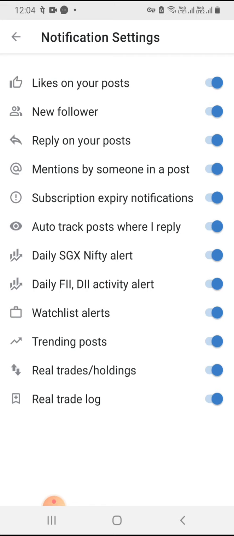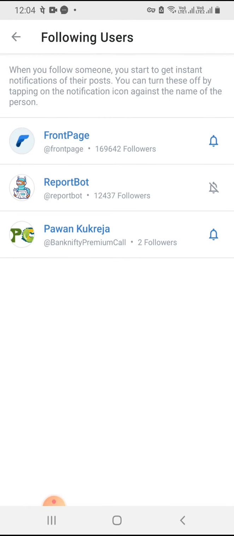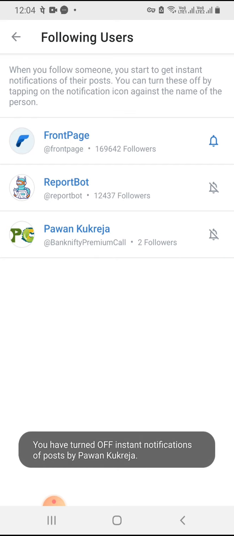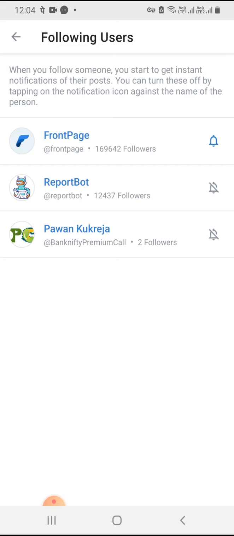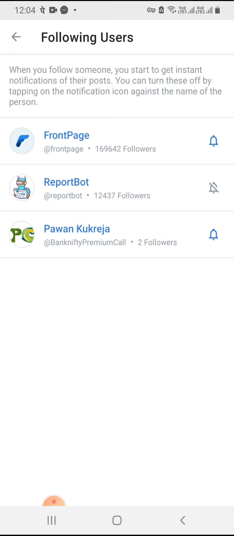Just click here and make sure to enable all. If you click by mistake and turn off the notification of Pawan Kukreja, you have to click here. By default you will get notifications, but whenever you miss the notifications, make sure to click here. So this is it, guys.